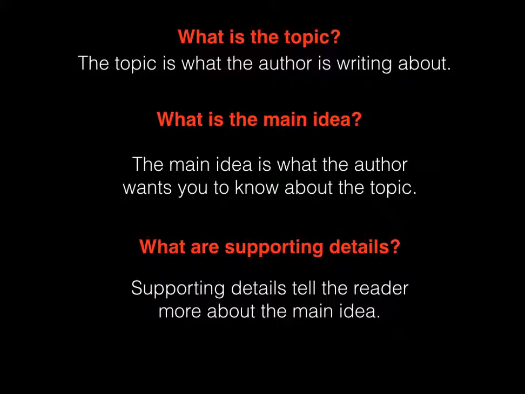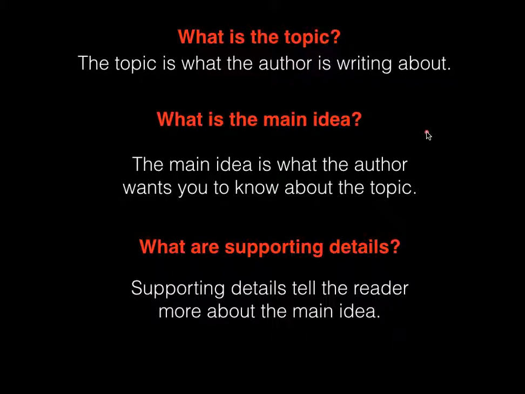Let's start with topic. Topic is what the author is writing about. Now a topic might be baseball. For example, baseball could be your school, could be your teacher. Now main idea. What is the main idea?